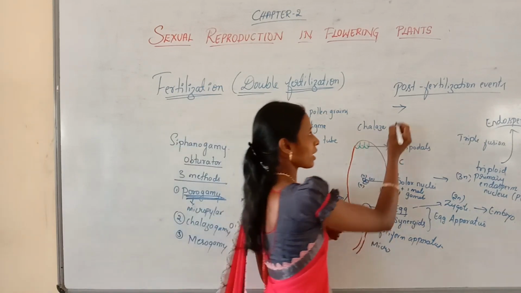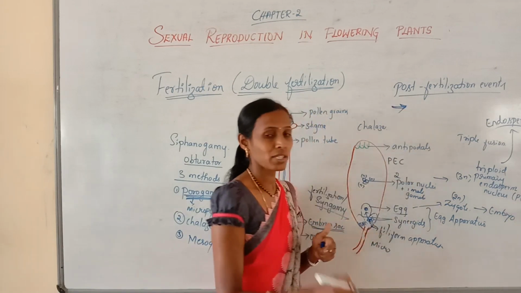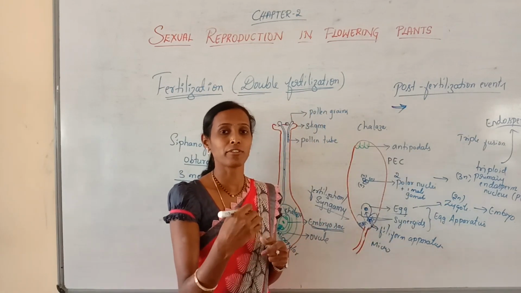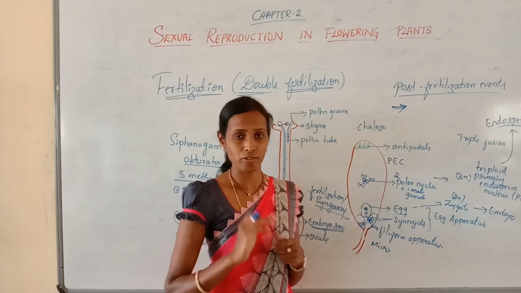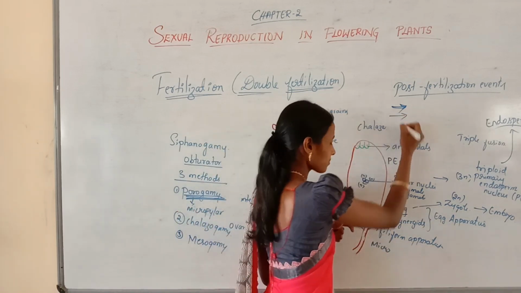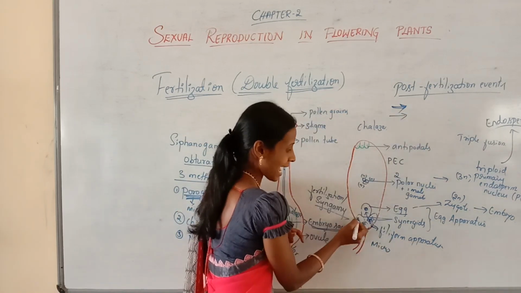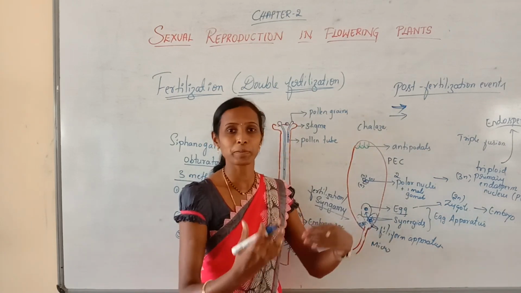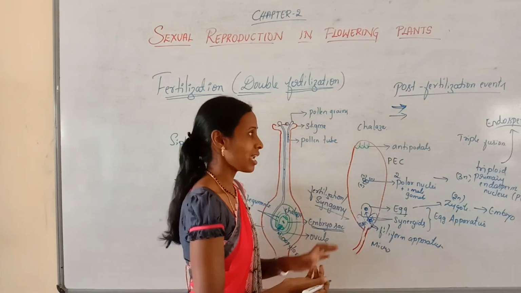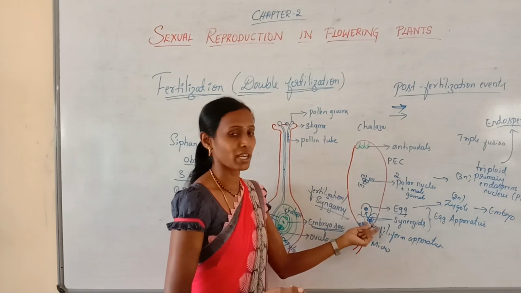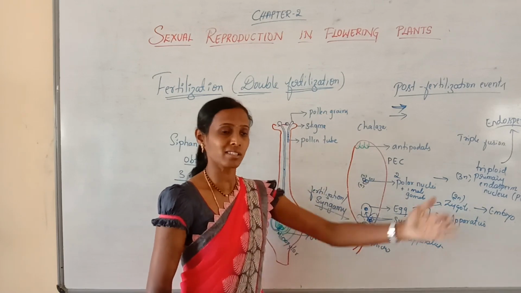The very important thing, firstly, the sepals, petals, stamens will fall off or wither off. And next, the antipodals and synergids start to disappear.